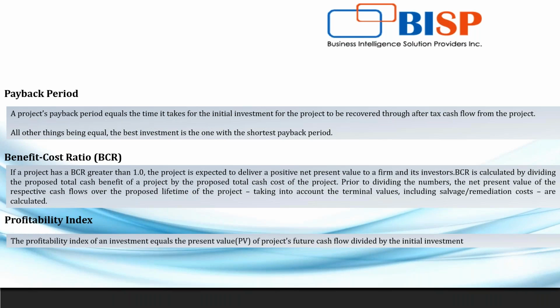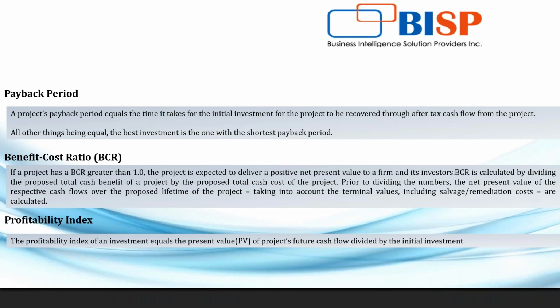Now, one of the most important key indicators is the benefit to cost ratio, which is to be kept in mind while undertaking any project feasibility study. So what is benefit cost ratio? If a project has a BCR greater than 1, the project is expected to deliver a positive net present value to a firm and its investors.